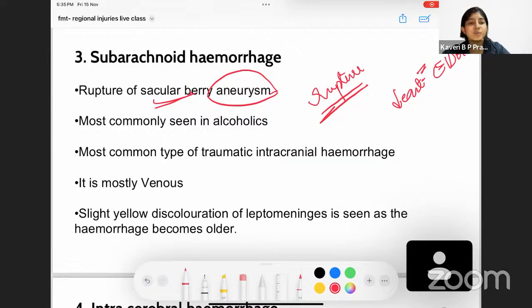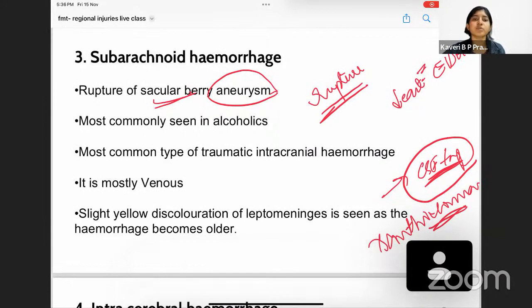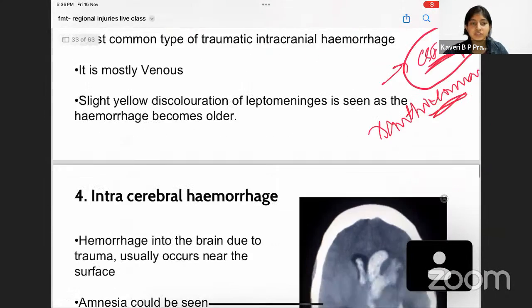Here also it is a venous type of hemorrhage, and there is one characteristic finding in subarachnoid hemorrhage: there is going to be slight yellow discoloration of the leptomeninges. And whenever you do a CSF tap in a case of subarachnoid hemorrhage, xanthochromia is seen. What is xanthochromia? Xanthochromia is yellowish orange coloration of the CSF. It is seen in subarachnoid hemorrhage. Okay, got it? This is how you differentiate subarachnoid hemorrhage.